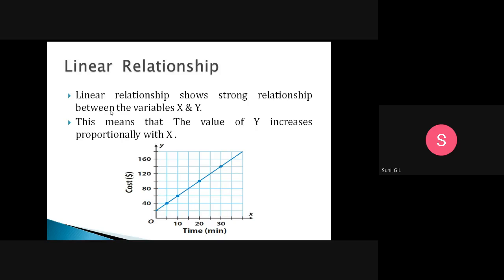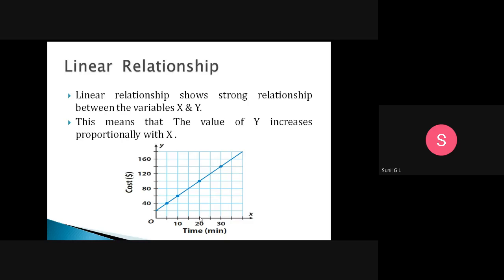In that relationship we have one important technique, the linear relationship. What is the linear relationship? A linear relationship shows the strong relationship between the variables x and y. Here we have data points of time and cost. Whenever the time increases, the cost also increases. For example, when time is 10, the cost will be 60.